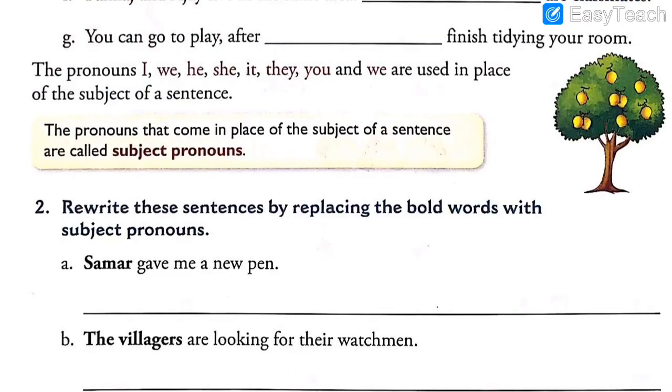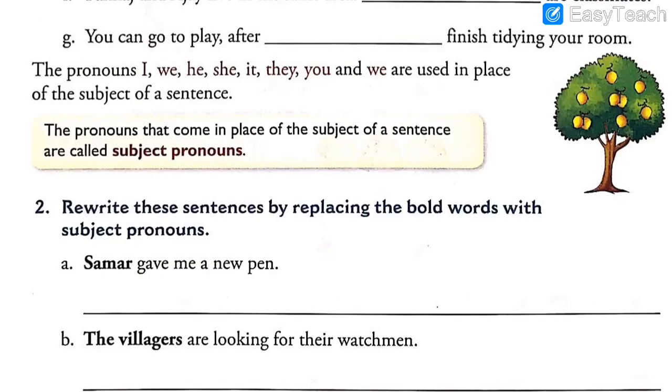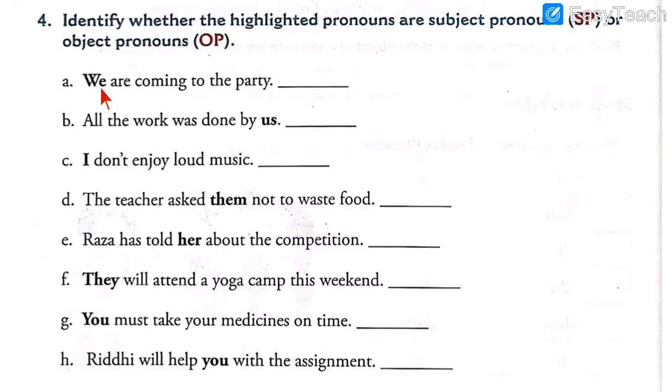But going back to the second page of the lesson, we could see the definition of subject pronouns over here. After solving exercise 1, we had seen that I, we, he, she, it, they and you are subject pronouns. So the word we is included over here. Though it is not given in the table, we found it, and that falls in the category of subject pronouns. So let's write over here, the first answer will be subject pronoun, that is SP.